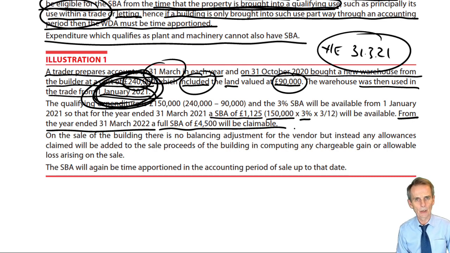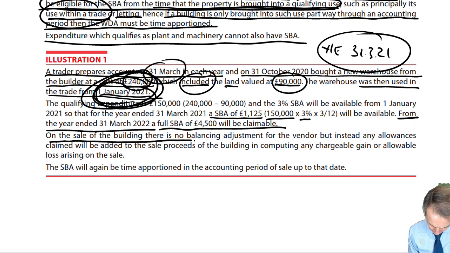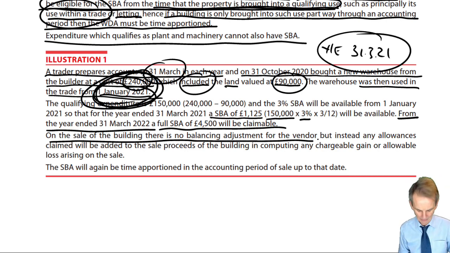Here we're dealing with an unincorporated trader, an individual. In a corporate tax context, we'd be dealing with a chargeable person, the company, and any such gain would be subject to corporate tax rather than CGT as it is for an individual. But here, on the sale of the building, there is no balancing adjustment for purposes of capital allowances for the vendor.